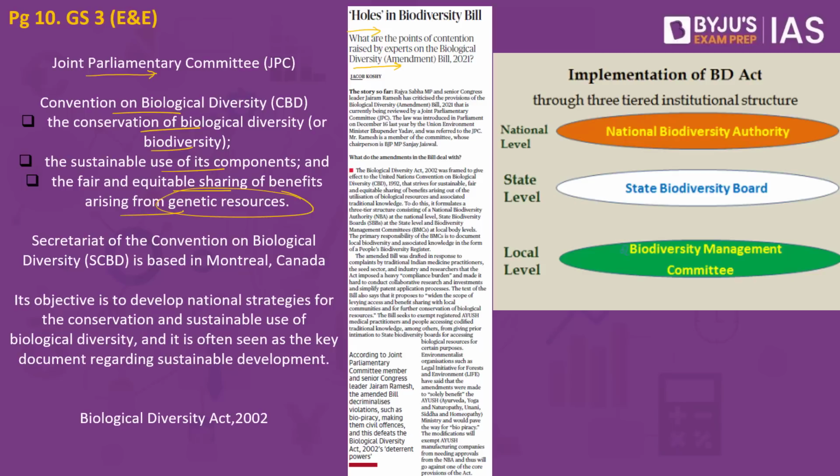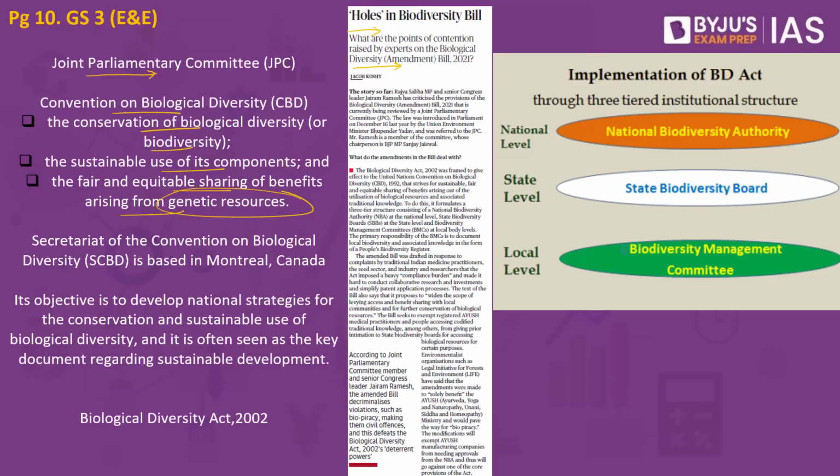It can be used for curing many other diseases as well. So whenever you are extracting such information from the indigenous community, they should be provided with fair and equitable sharing of the benefits. Since you are extracting their knowledge and using it for commercial purposes, make sure that you also provide some benefits to the indigenous community.